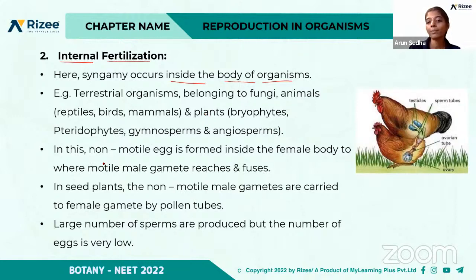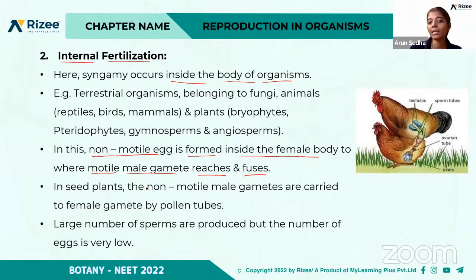So what happens here? A non-motile egg is formed inside the female body. The female body will have an egg that is non-motile, to where the motile male gamete reaches. The motile male gamete reaches and fuses. So the egg is present in the female body and the male gamete enters and reaches the female gamete, and there occurs a fusion.